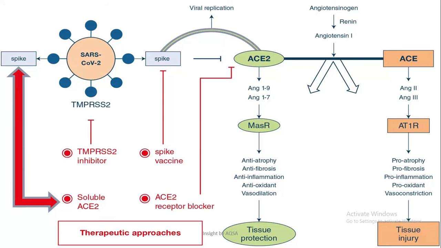Another method that can be used to develop some therapy is developing soluble ACE2. This soluble ACE2 may competitively bind with spike proteins and reduce the interaction of these viruses with the ACE2 receptor, and it may regulate tissue protection phenomena to protect the lung from injury in case of infection.